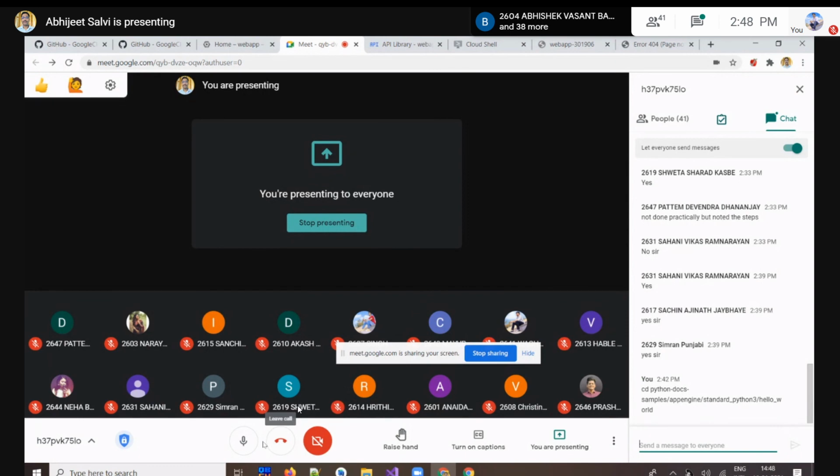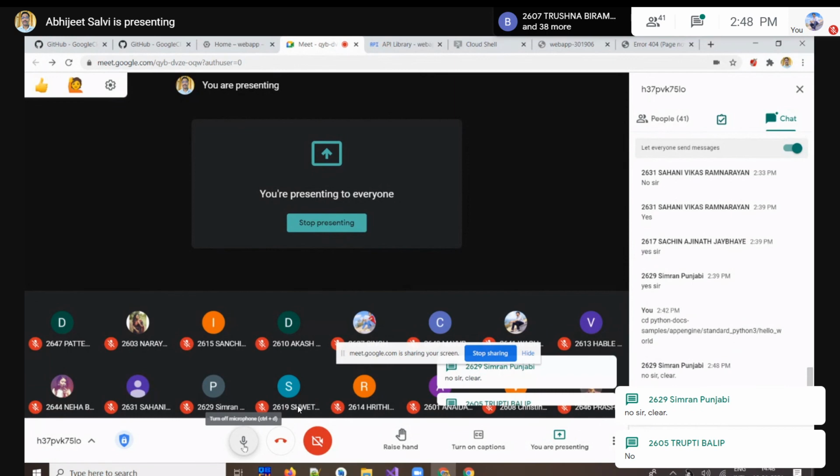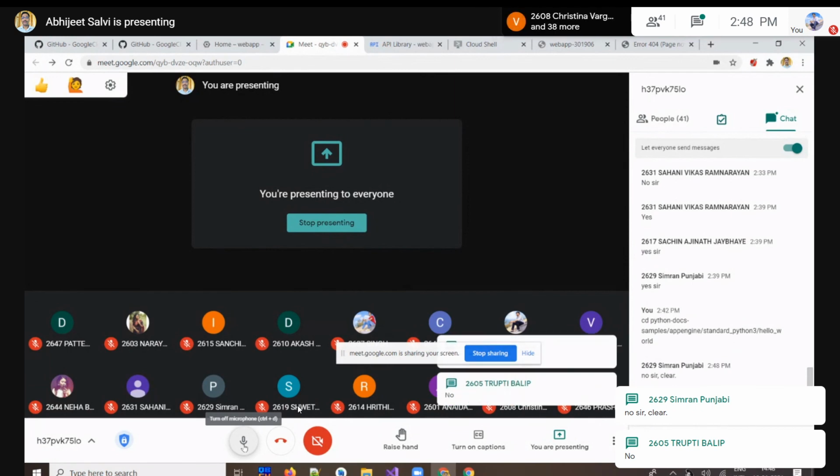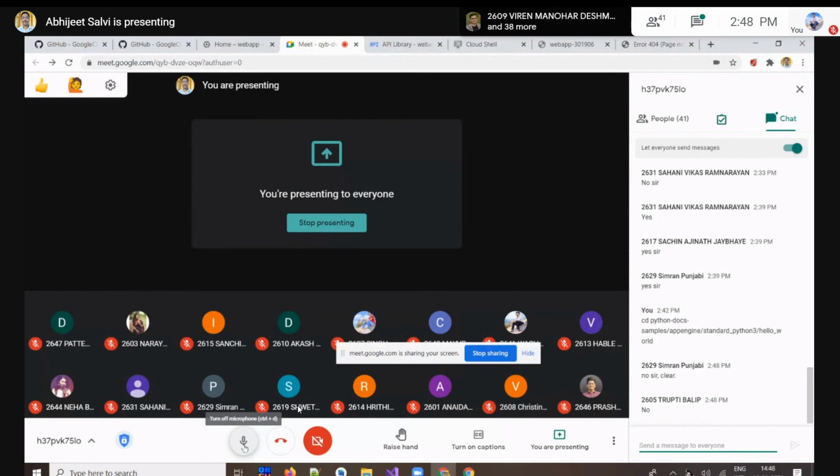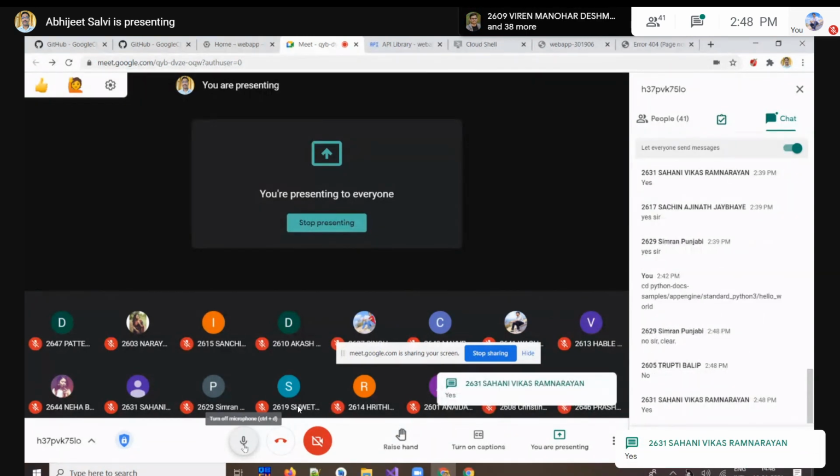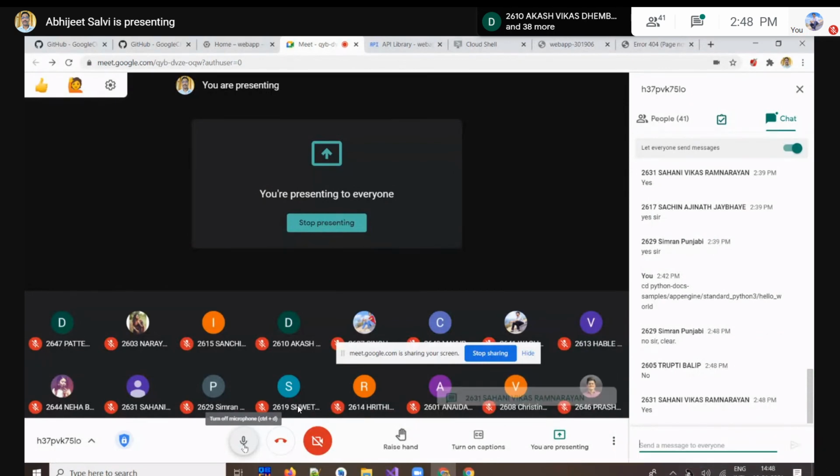So let me know if there are any doubts related to this particular hands-on. Okay, are you all understanding? The steps are there, a few steps are going to be the same. Devendra is writing that, Devendra has those steps with him.